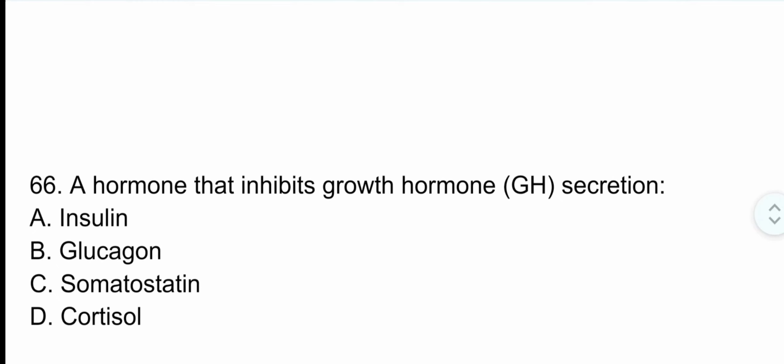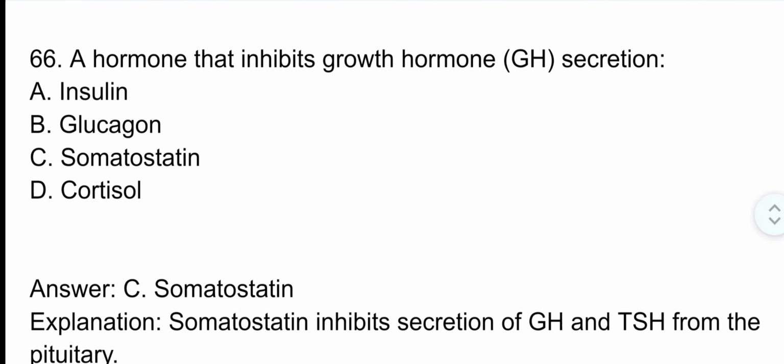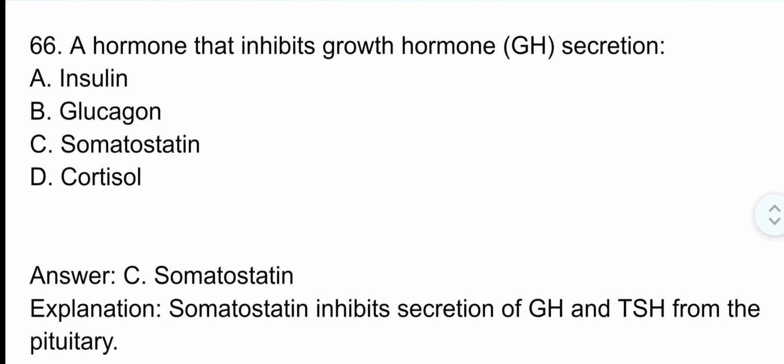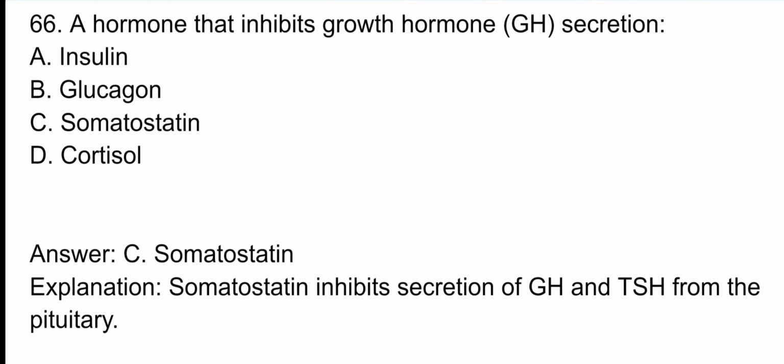Question number 66. A hormone that inhibits growth hormone secretion. Correct option is option C. Somatostatin. Somatostatin inhibits secretion of growth hormone and thyroid stimulating hormone from the pituitary.